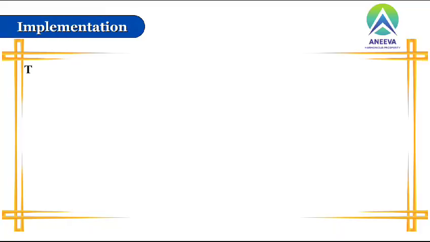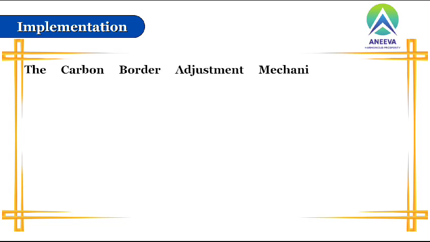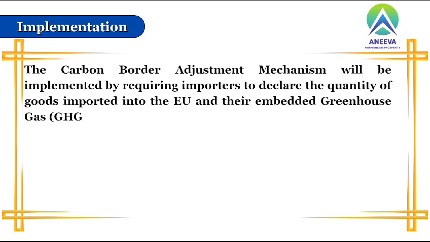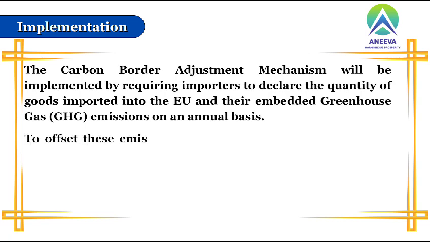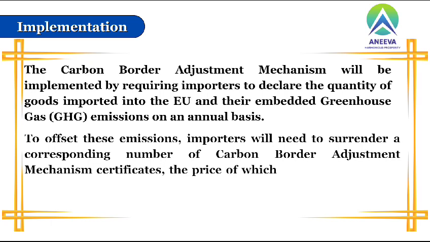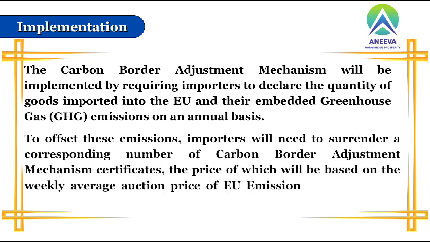Implementation. The Carbon Border Adjustment Mechanism will be implemented by requiring importers to declare the quantity of goods imported into the EU and their embedded greenhouse gas (GHG) emissions on an annual basis. To offset these emissions, importers will need to surrender a corresponding number of Carbon Border Adjustment Mechanism certificates, the price of which will be based on the weekly average auction price of EU Emission Trading System (ETS) allowances in euro per ton